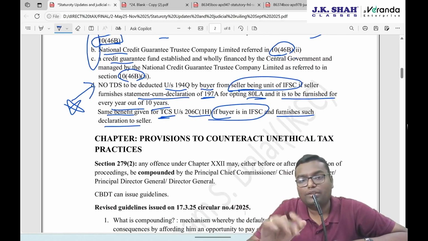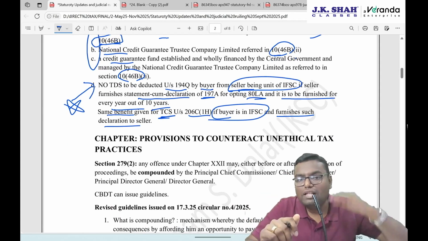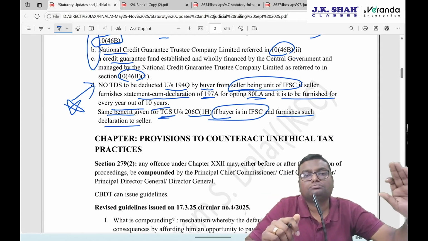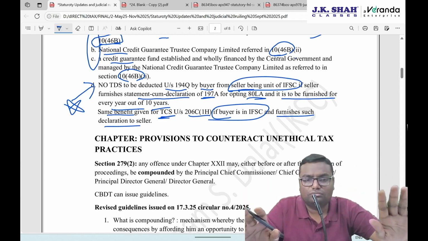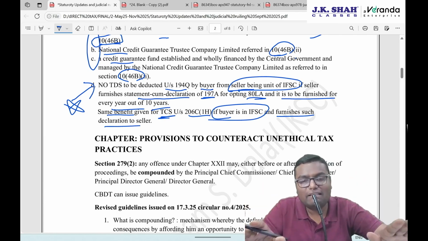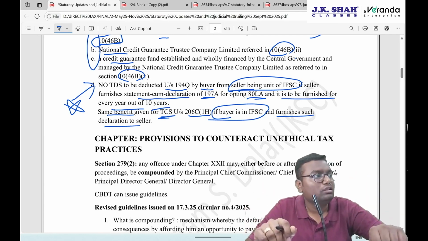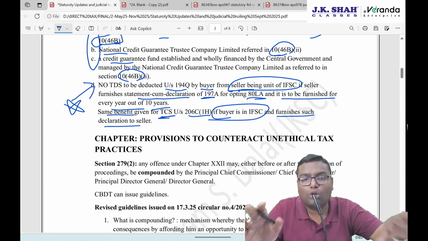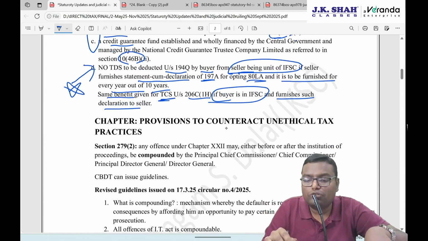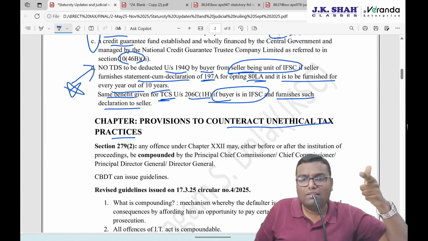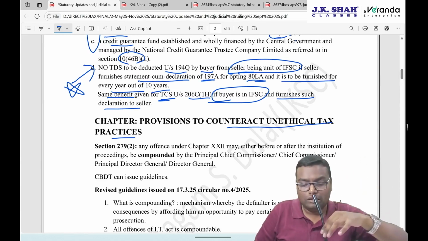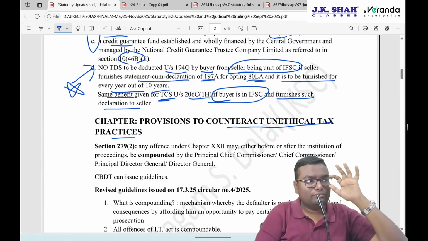Now, something very important, and actually the main purpose why I came out with this video. One entire new topic is added into your syllabus. The topic has been there in the Income Tax Act for years and years, but it was not there in the syllabus. If you check your module, there is a chapter called Provisions to Counteract Unethical Tax Practices, which is nothing but penalty, offense, and Black Money Act. These three things were there in this chapter.